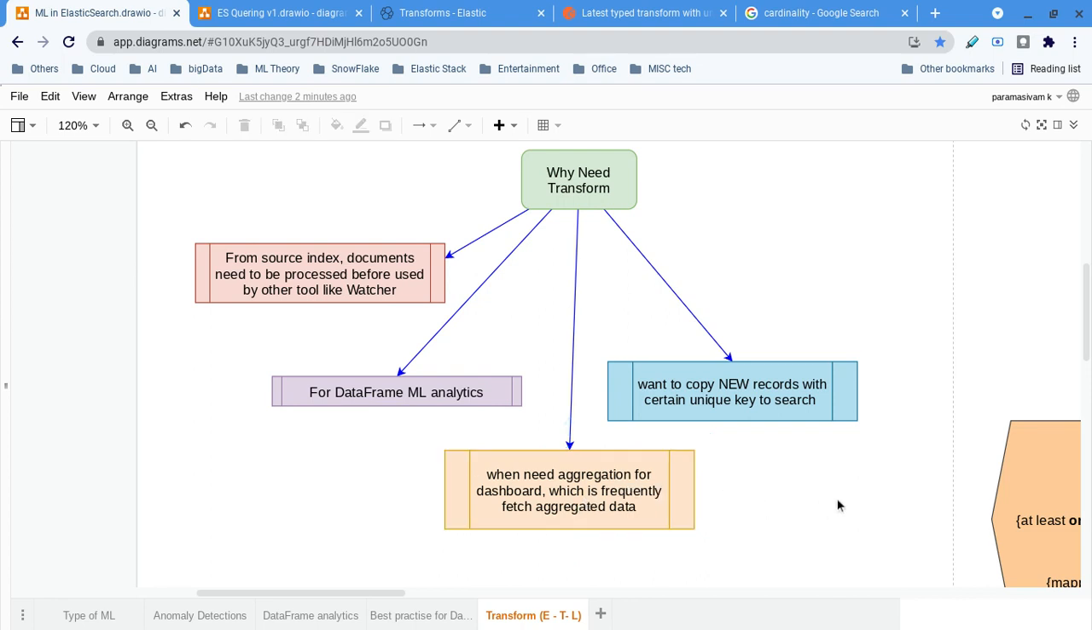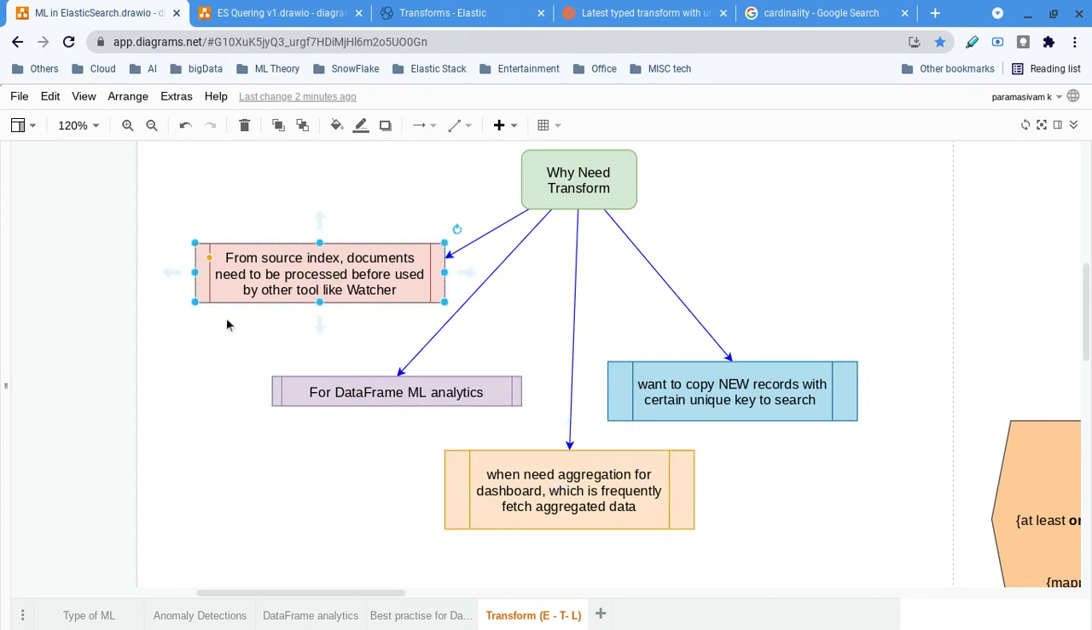Whenever a dashboard is frequently accessed by many people, instead of everyone going to the source index, doing the search and the aggregate calculation for the same set of data, we can do a transformation to put it in another index. Then the dashboard straight away fetches and displays it. So the dashboard loads very fast, and the load is also much less. That is the second use case I faced.